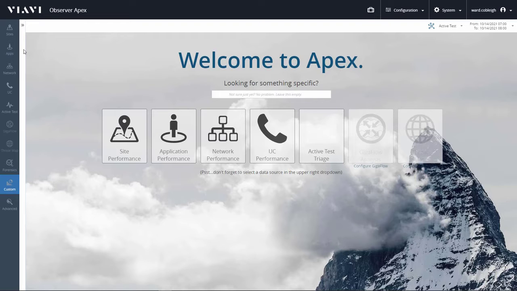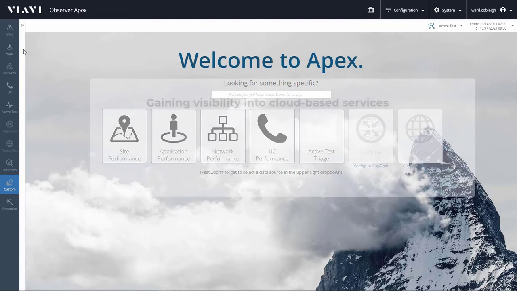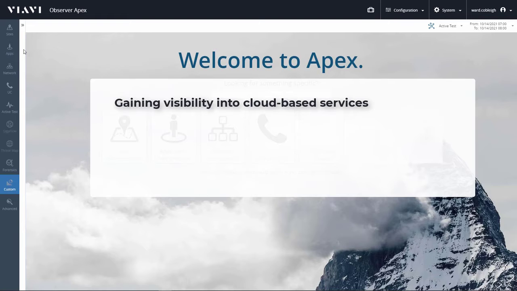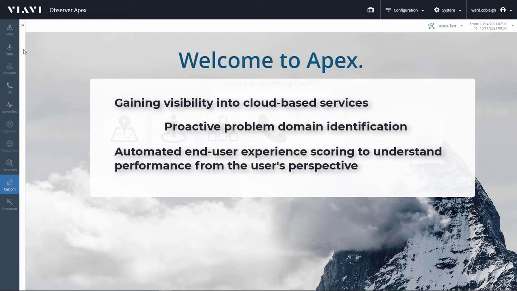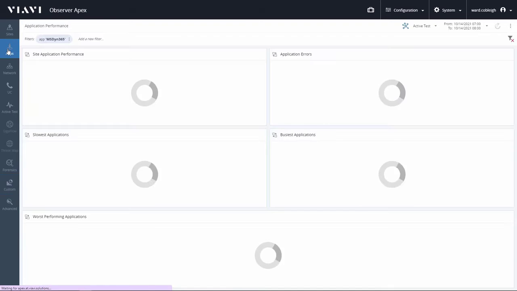This demonstration will illustrate the value of active testing in gaining visibility into cloud-based services, the value of active testing in proactive problem identification, and the value of automated end-user experience scoring in understanding performance from the end-user's perspective.